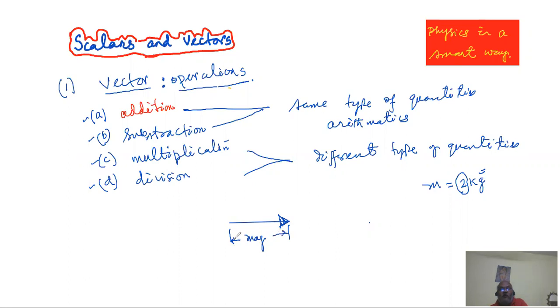So this arrow type of representation is very convenient to have a pictorial representation of a vector, because an arrow has two things. One is the direction the arrow is pointing, that is the direction of the arrowhead. Second is the length of the arrow. The length gives the magnitude, and the arrowhead shows the direction in which the vector is pointing.